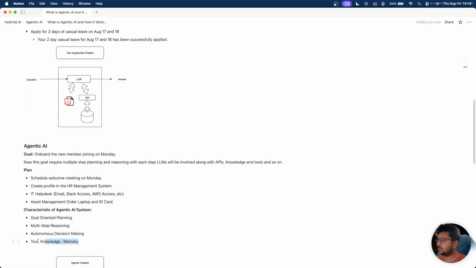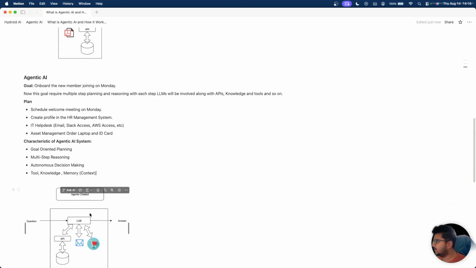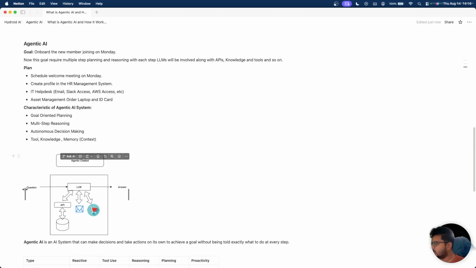And it is also using Outlook, Gmail, or something like this, and it has a knowledge base of the company that we have provided. And it has the memory or the context of the chat on which we are performing these actions. So if you see, what is an agentic chatbot? The job remains the same. You question the LLM and it will give you an answer. It will connect to our database, it will send out an email, it will create an order and place the order for laptops and ID cards and all.